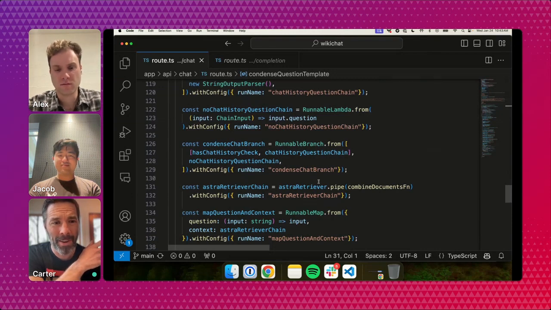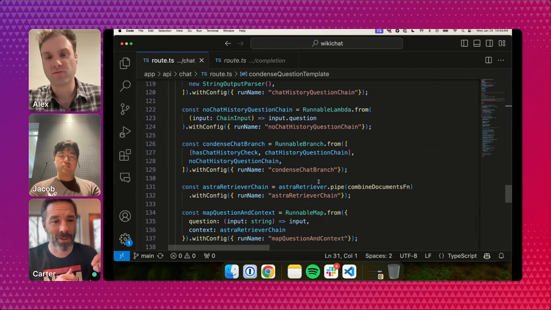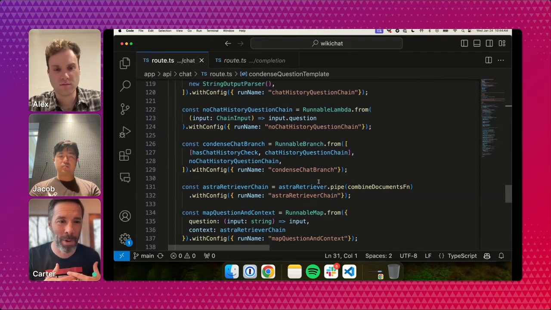It's a one-liner. Remember at the very top of this post, we haven't talked enough about it, but the Vercel AI SDK is doing a lot of really useful work. Someone in the chat asked, where is the chat history stored? Is that stored in the database? No, the chat history is stored in the client. It will go away the minute you close your browser. But as long as you're using the web application, the client is keeping track of your chat history and passing it to the server side, to the API route that we're building.